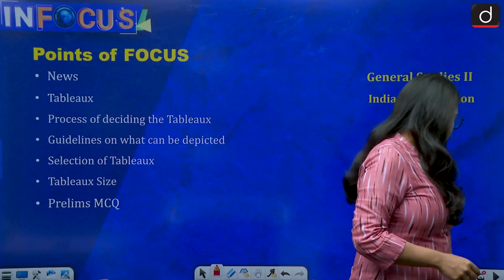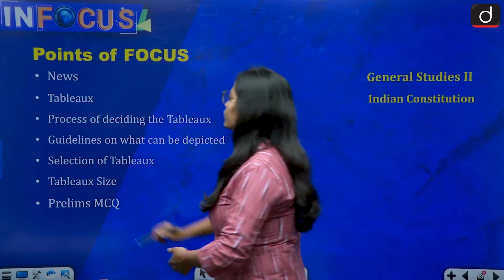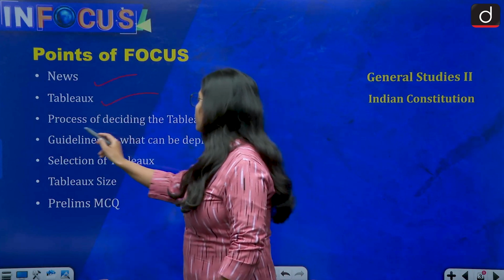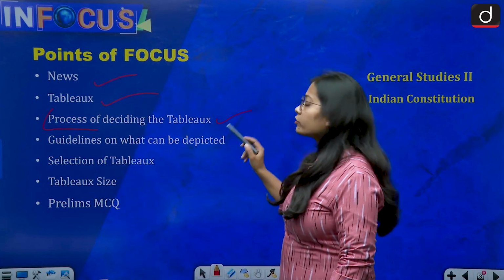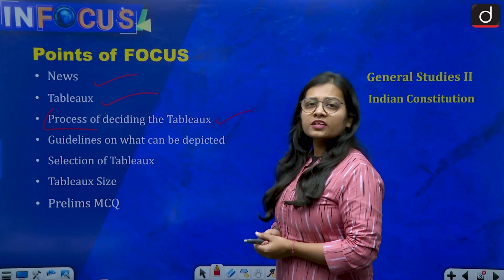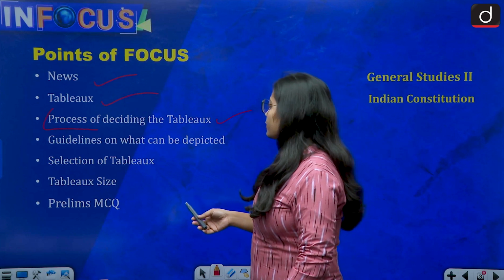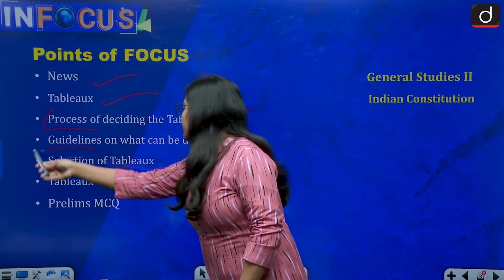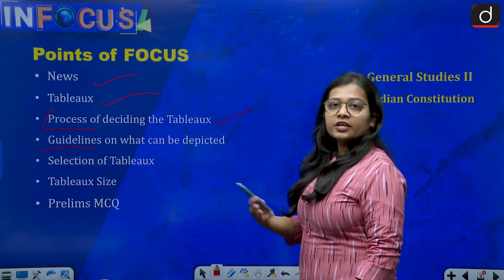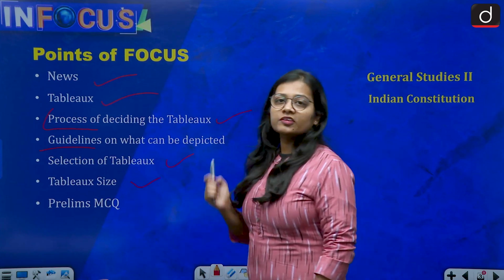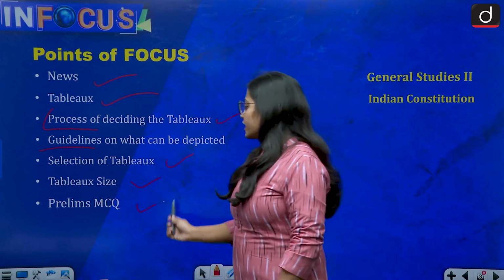So first let us understand the timeline of the video. First we'll be looking at the news, then what tableaus are, then the process of deciding the tableaus, or which states get selected for taking out their tableaus on the Kartavya Path this year, then the guidelines on which the tableaus are selected, then the selection process, then the size of the tableau, and in the end a prelims MCQ.